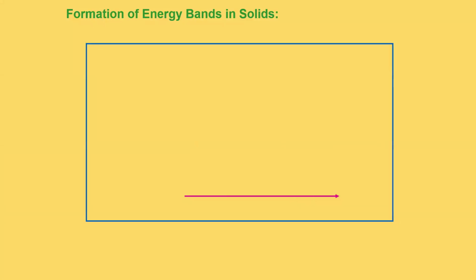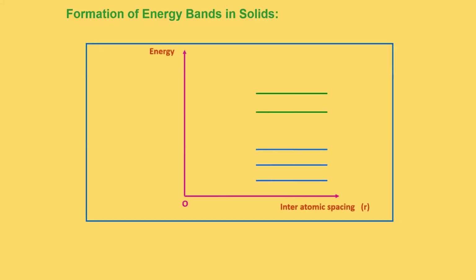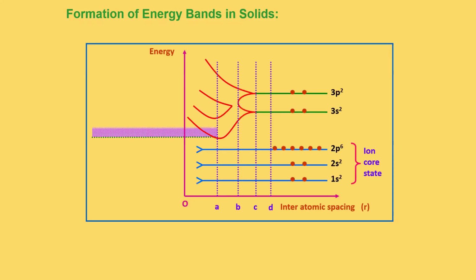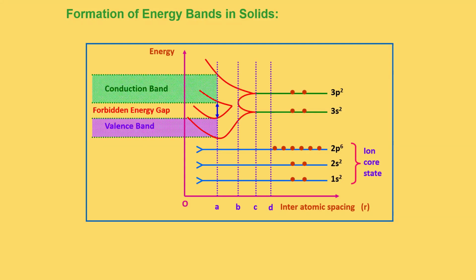So here, first we are going to study how the energy bands in a solid are created. It's known that atoms are always in the ground state, and after getting some energy, they will move from the ground state to a higher state, right? For this, we have to give the electron in the ground state energy equal to the forbidden energy gap, then only the electron can move from the valence band to the conduction band.